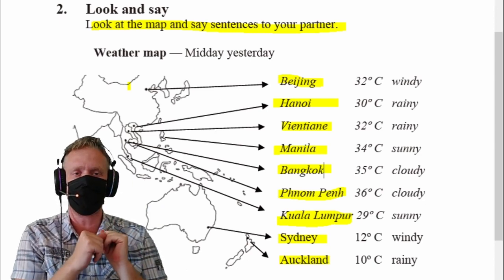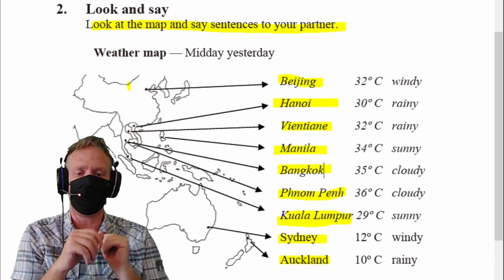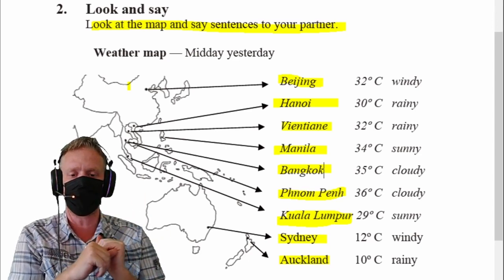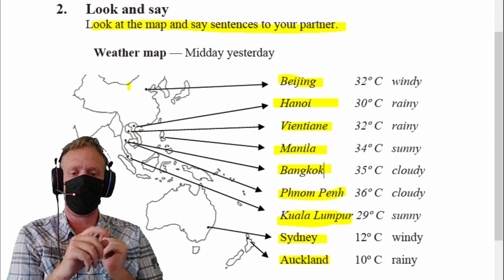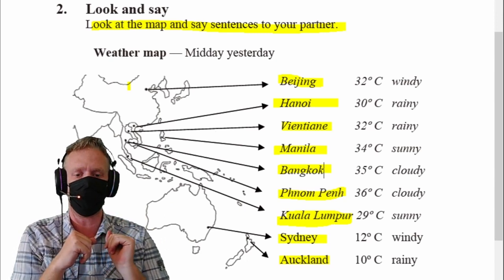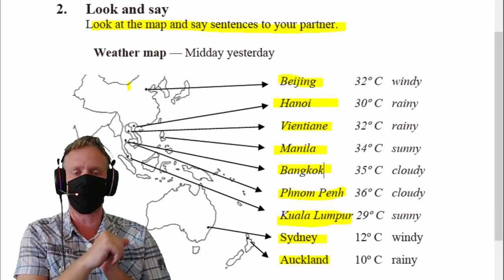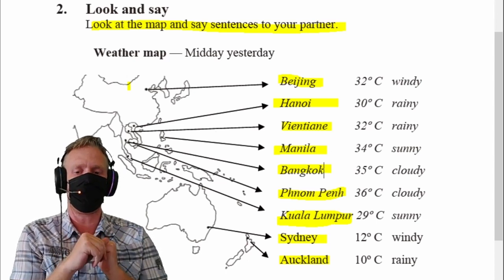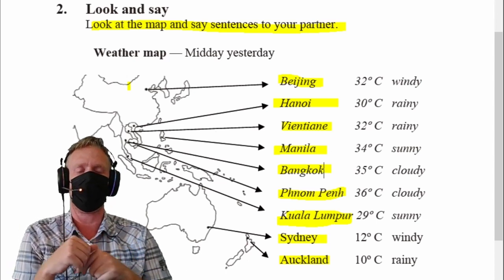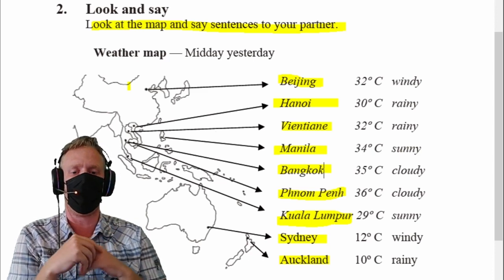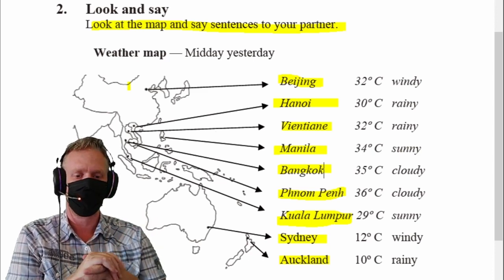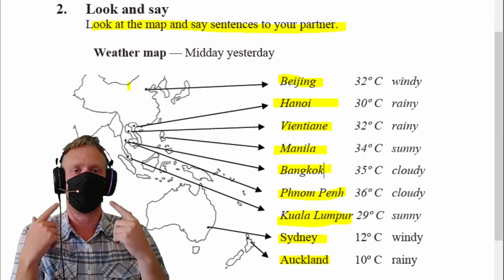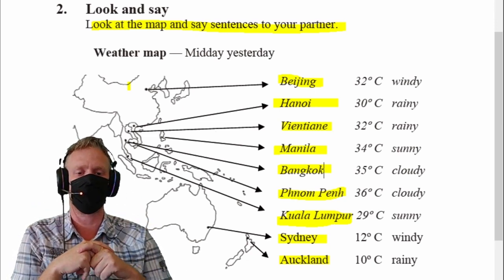Vientiane is the capital of Laos. Manila is the capital of the Philippines. Bangkok is the capital of Thailand. Phnom Penh is the capital of Cambodia. Kuala Lumpur is the capital city of Malaysia. Sydney is the capital of Australia. And Auckland is the capital of New Zealand. Please listen and repeat that as close to my pronunciation as possible.